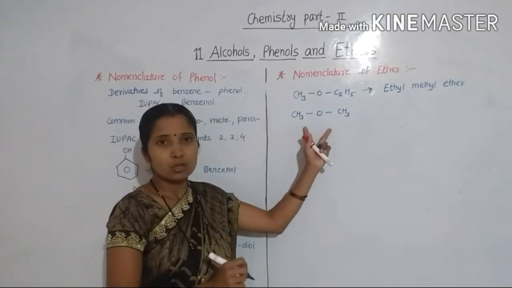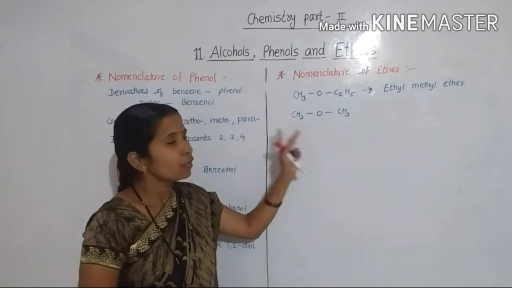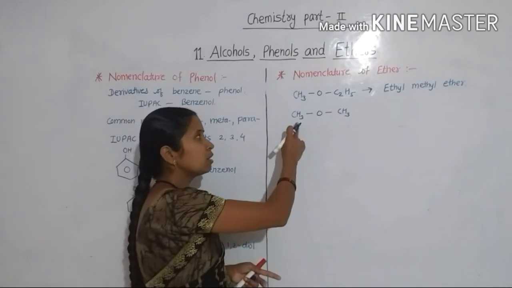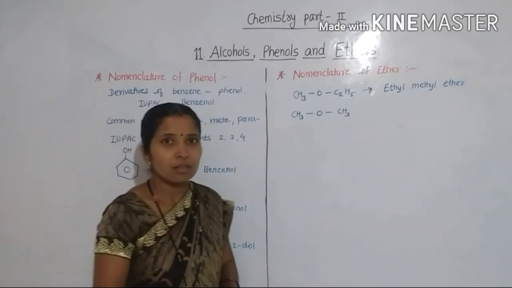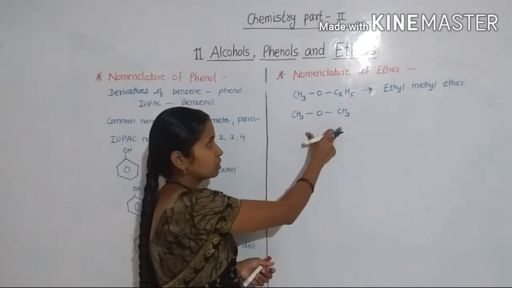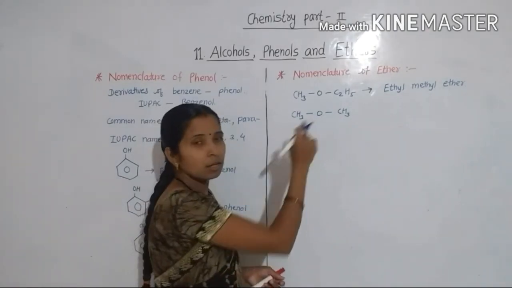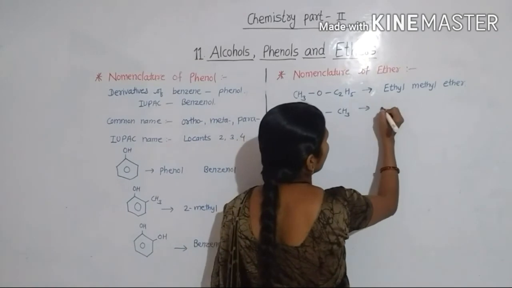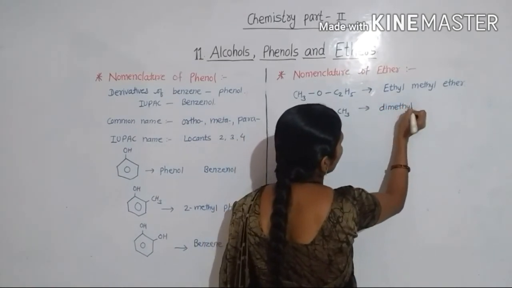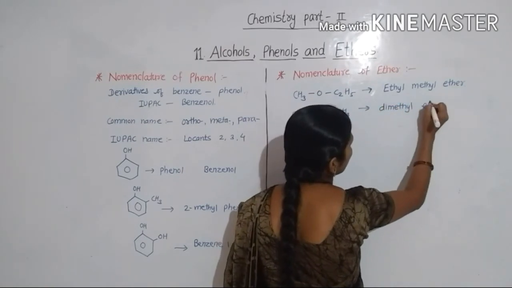Here both alkyl groups are the same, so we write the prefix di, then the name of the alkyl group, methyl, and lastly the word ether is added. So the name of the compound is dimethyl ether.